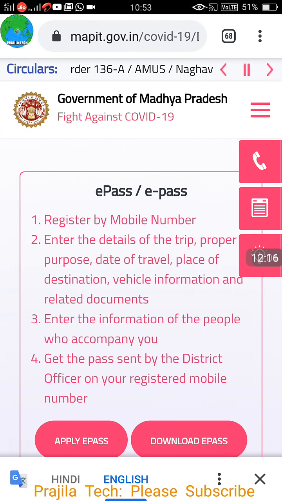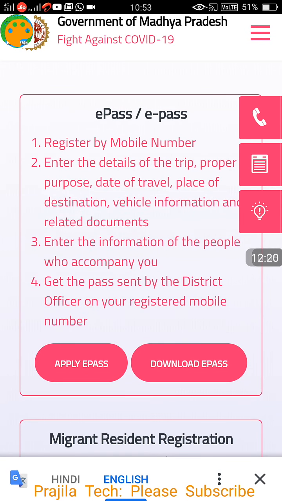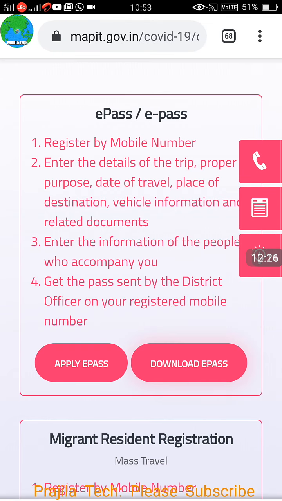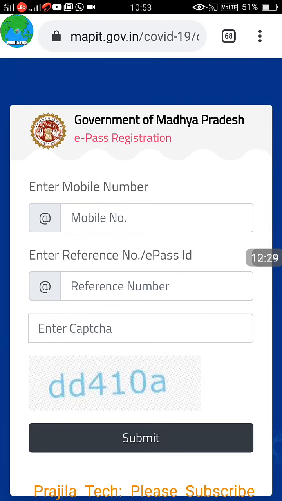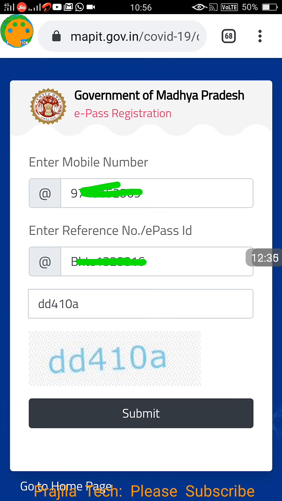Again, you go back to the Madhya Pradesh MAPIIT website, and this time you click on download e-pass option. Previously we clicked the apply e-pass, now we are clicking download e-pass option. In the download e-pass, just enter your mobile number, and this is your reference number you received in the SMS. Take the reference number, enter here. Also you enter your mobile number and captcha here, and click on submit button.